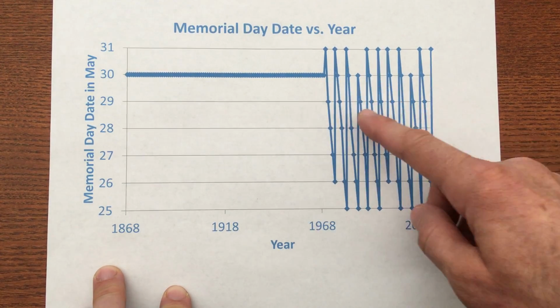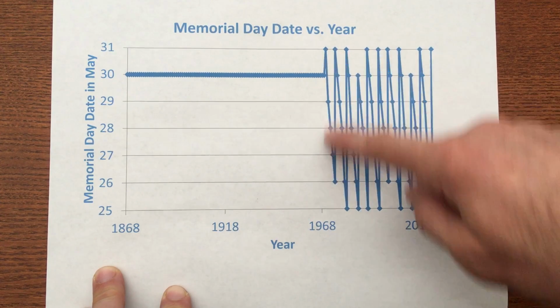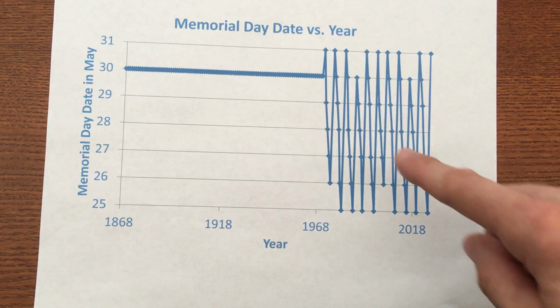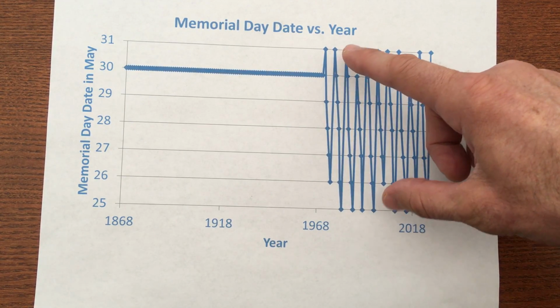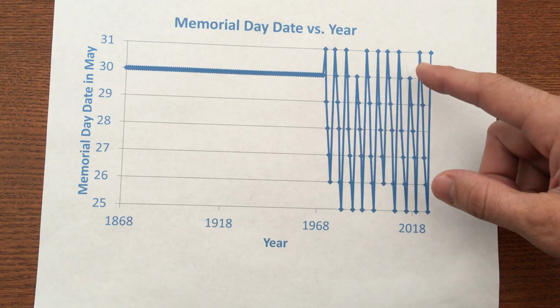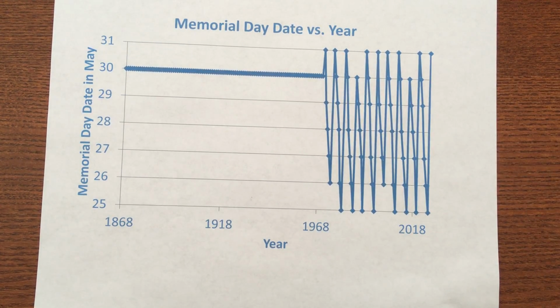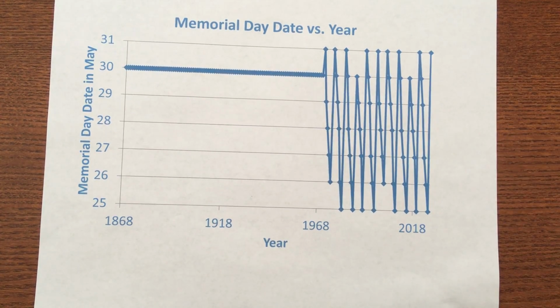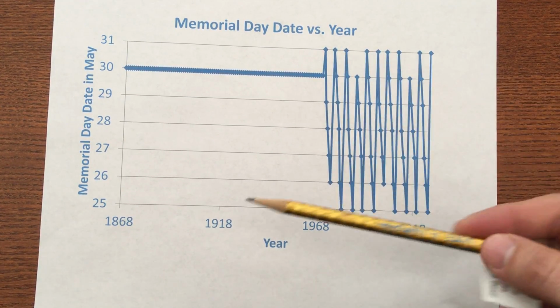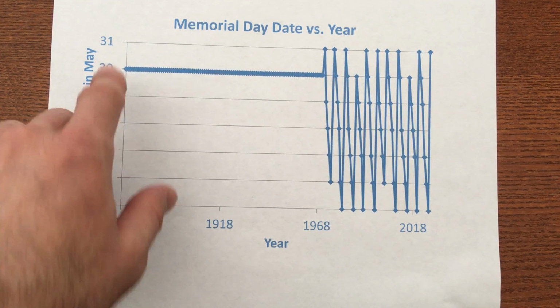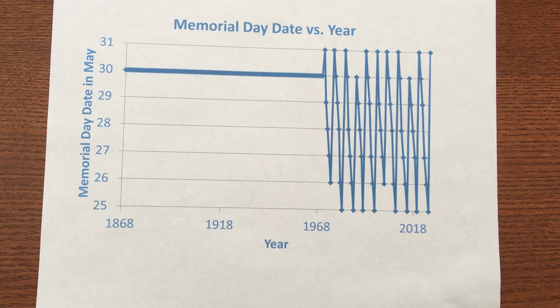And then we see something happens here at 1971. We see it jumping around. We see some complex behavior because it was redefined to be celebrated the last Monday of May. So in 1968, there was this uniform holiday bill that the government passed, which was designed to create 3-day weekends. So by forcing it to happen on a Monday, we get 3-day weekends. So it always happens on the last Monday of May. So it can happen as early as May 25th and as late as May 31st.